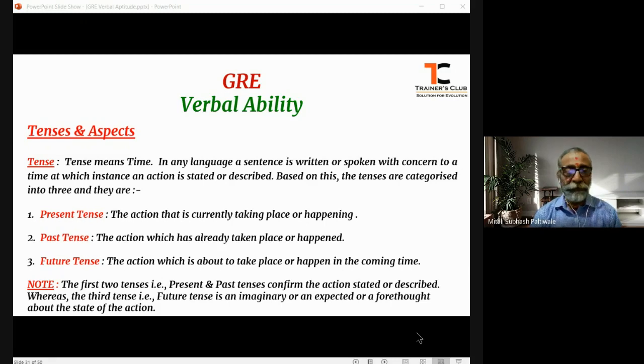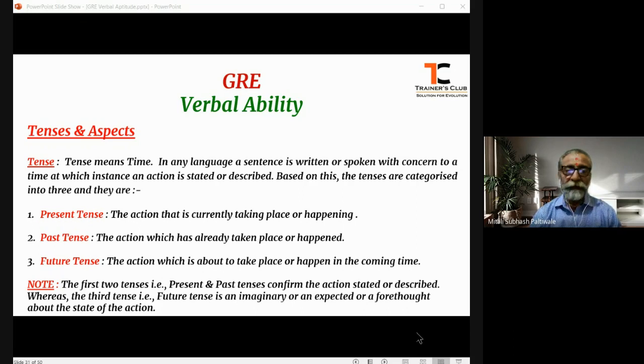In the previous sessions, we have learned about all the parts of speech, rather, very important parts of speech, their functions, and their importance. Later on, we learned about subject-verb agreement as well as preposition agreement. Now going forward, we will understand about the tenses and aspects, right?